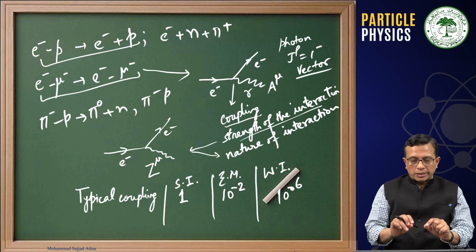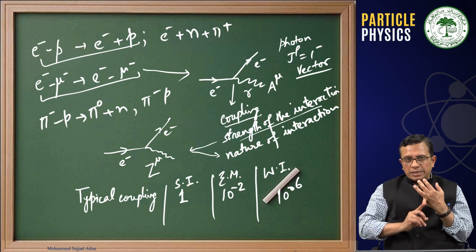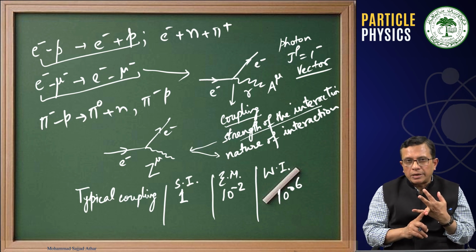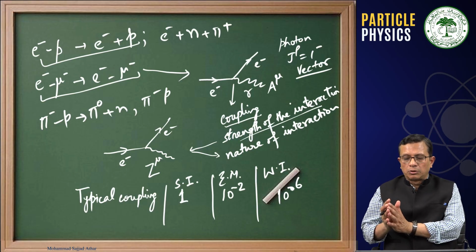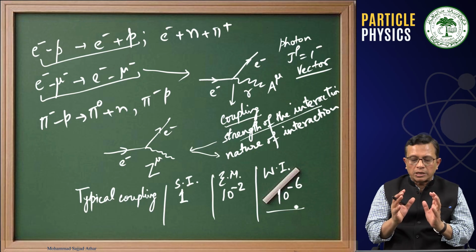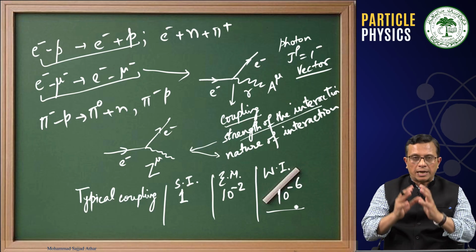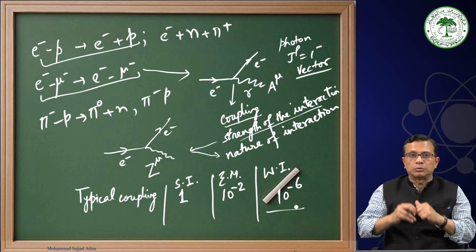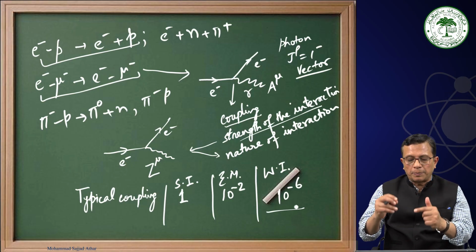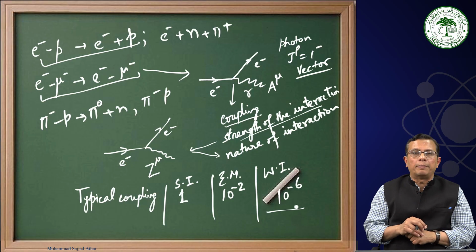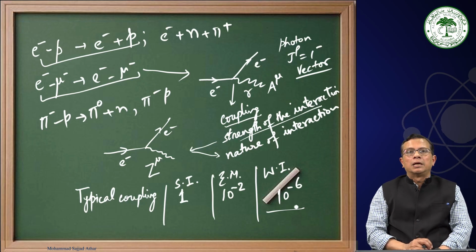Therefore, one thing that will come into play is when we have a gluon exchange, a photon exchange, or a W or Z0 exchange. The strength of the coupling, which is of the order of 10 power minus 6 for weak interaction, will translate into the cross section. The electromagnetic interaction coupling strength is of the order of 10 power minus 2, and the strong interaction coupling strength is 1.